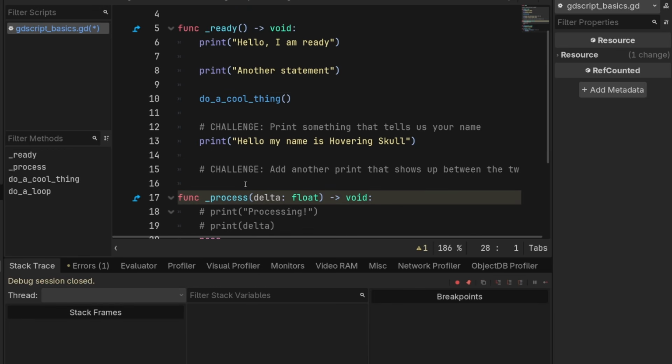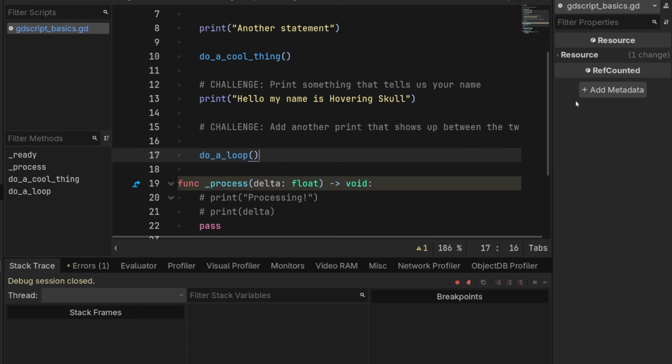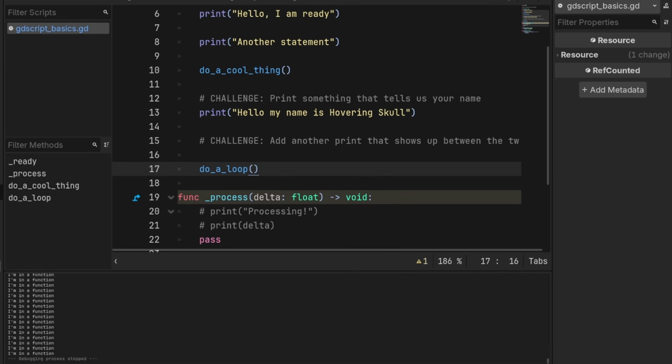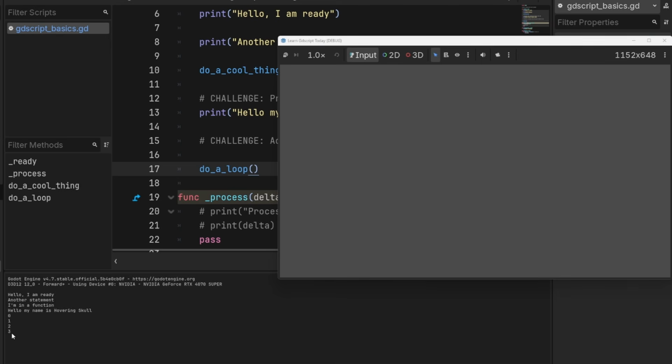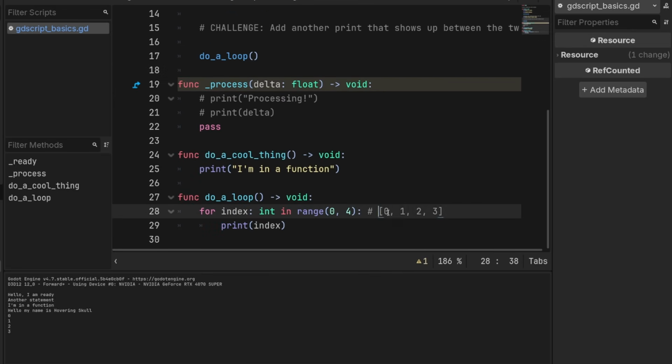Now, what do you think happens when we call do a loop? So I'm going to play this and we can see if the output looks like we're expecting. Yeah, so 0, 1, 2, 3. It just prints each of those numbers for us. And I'm not going to go through the debug here, but you can. The debug is going to show us going here 4 times, and it will show you the value of index. That seems kind of useful.